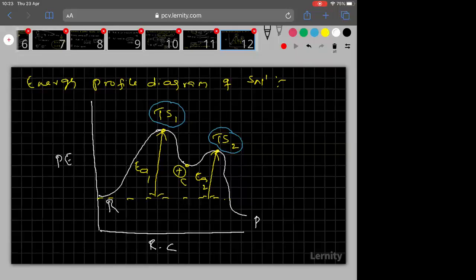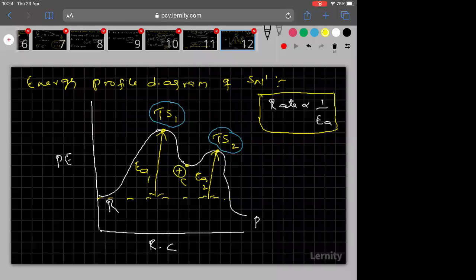Right. Now, one important thing I want to discuss here. Remember everyone, according to chemical kinetics, rate is inversely proportional to activation energy. About all these things in chemical kinetics you'll be studying, don't worry.